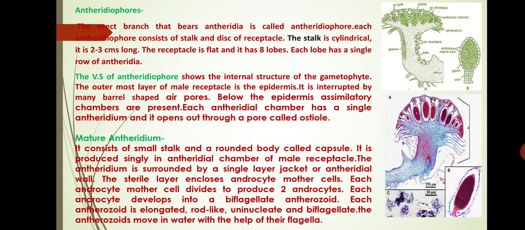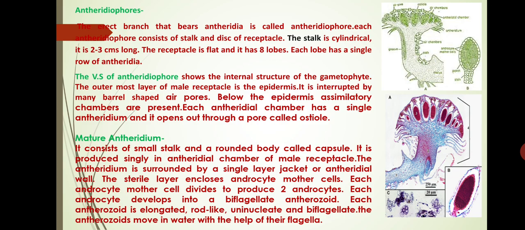Next we discuss the mature antheridium. It consists of a small stalk and a rounded body called capsule. It is produced singly in an antheridial chamber of the male receptacle. The antheridium is surrounded by a single layer of jacket or antheridial wall. The sterile layer encloses androcyte mother cells. Each androcyte mother cell divides to produce two androcytes. Each androcyte develops into a biflagellate antherozoid.